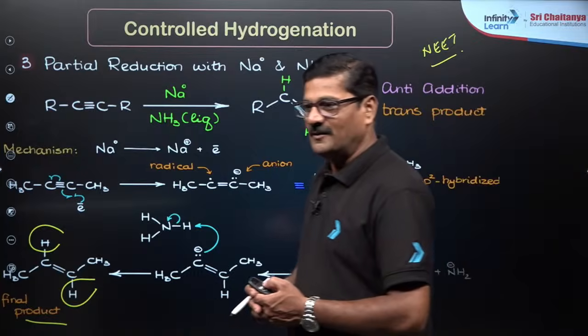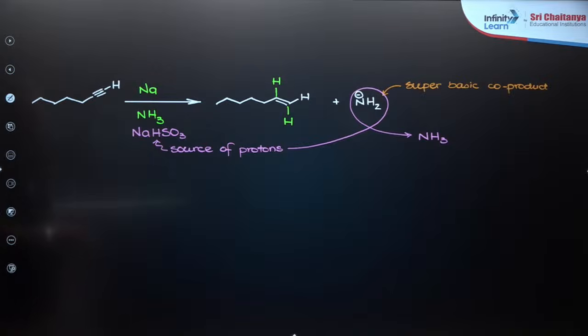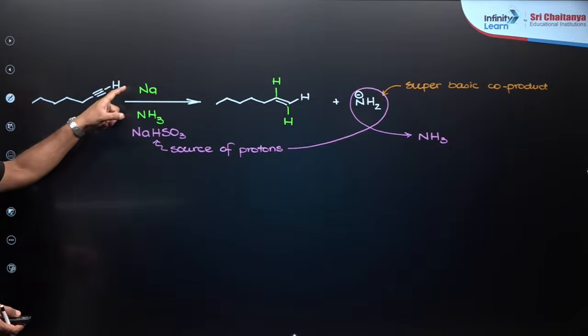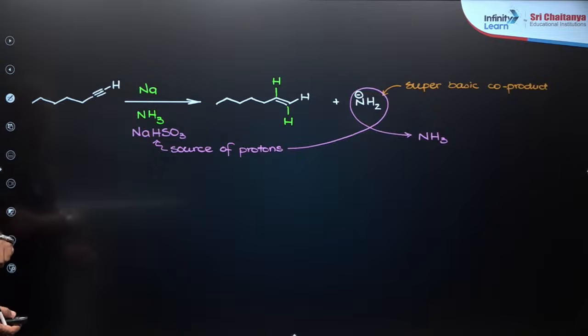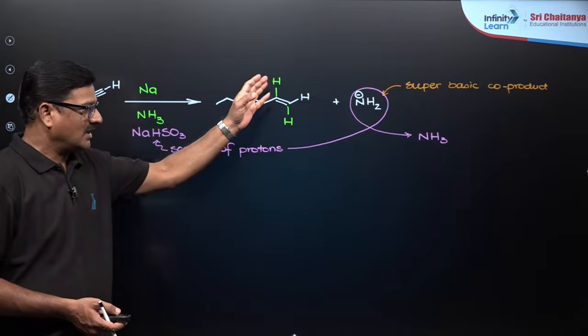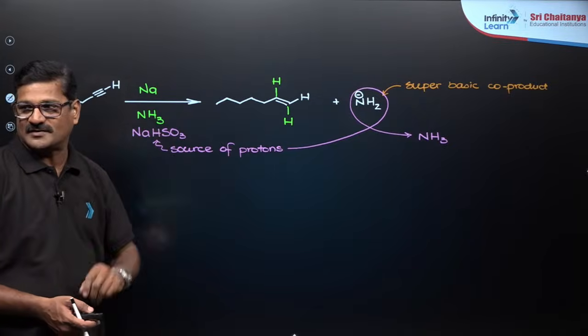Now, moving ahead, one more important thing: if this is an alkyne and it is treated with sodium in liquid ammonia, you are going to get an anti-addition product. So, you are going to get a trans product.